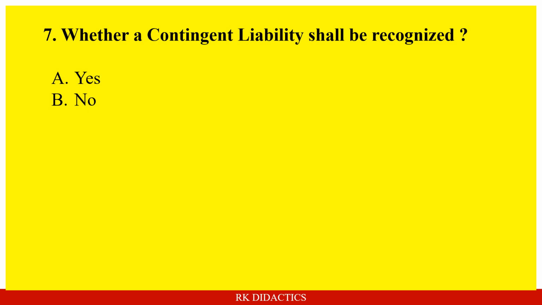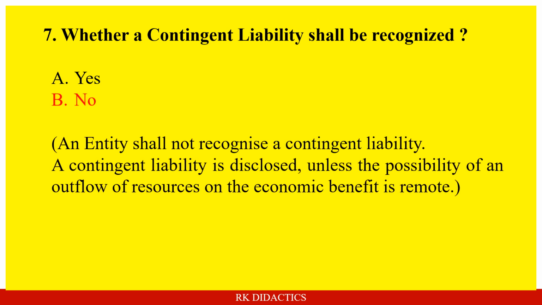Whether a contingent liability shall be recognized, yes or no? Answer is no. An entity shall not recognize a contingent liability. But a contingent liability can be disclosed. But there is a condition. If there is a possibility that the outflow of resources is very remote, then it will not be disclosed. But if there is a possibility that there will be outflow of resources, then it will be disclosed. But it shall not be recognized. So answer is no.